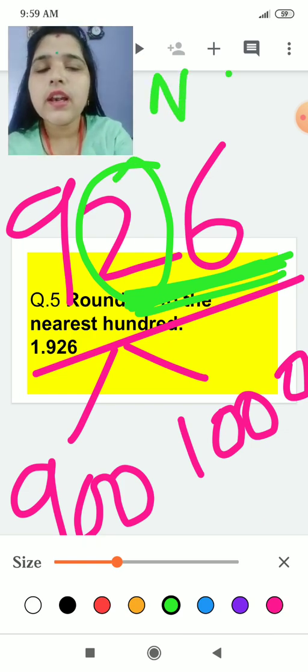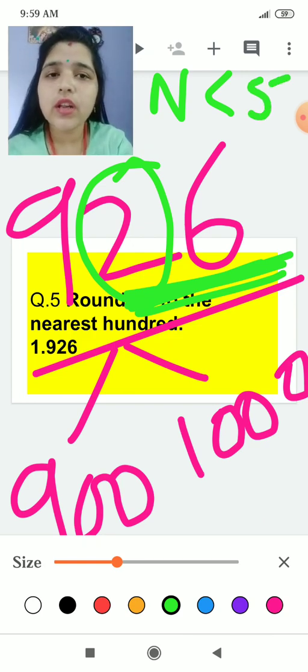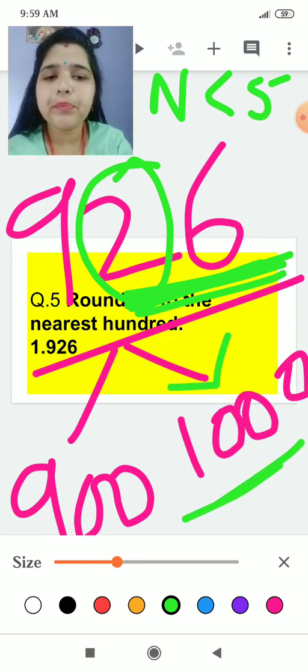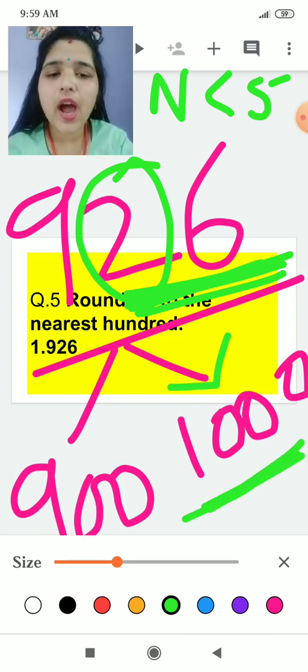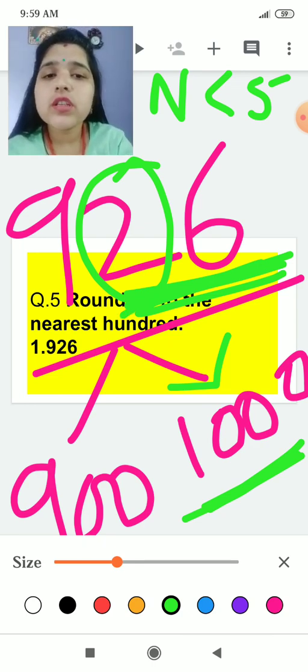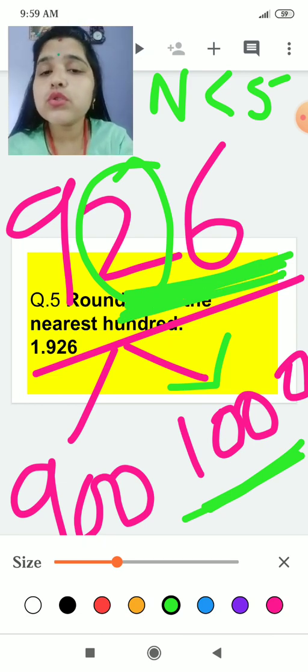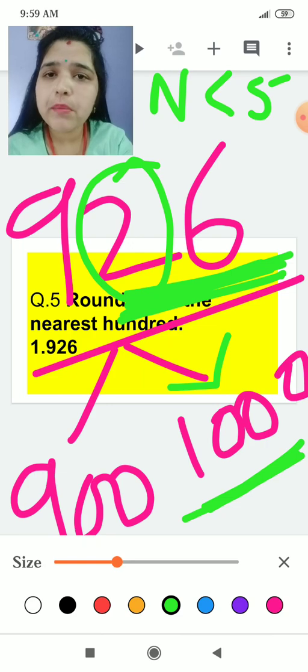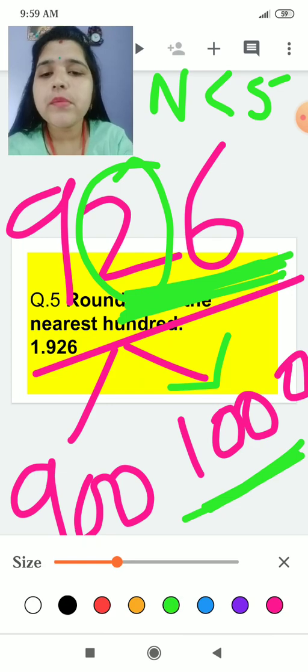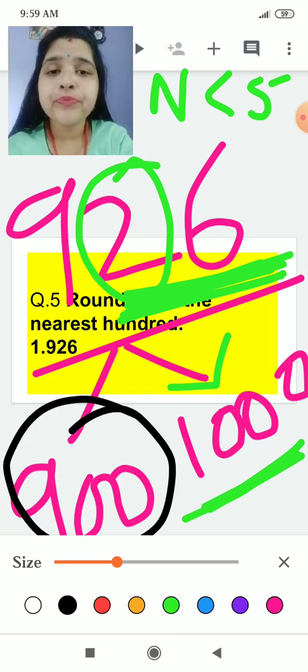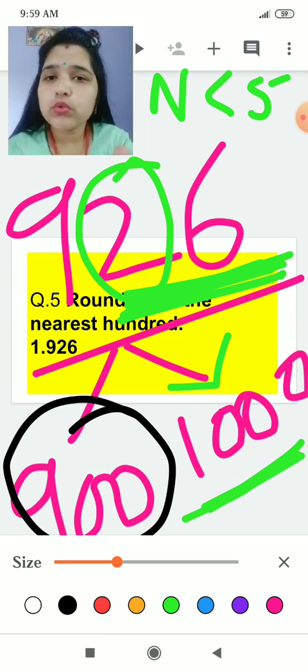If a number is less than 5, the number will always fall to the back place, meaning the number which is written behind. It means this is 900, this is 1000. So this 2 is less than 5, or you can say these two numbers are less than 50. So this number will remain as 900, or you can easily say that 926 is nearer to 900, it is far from 1000.